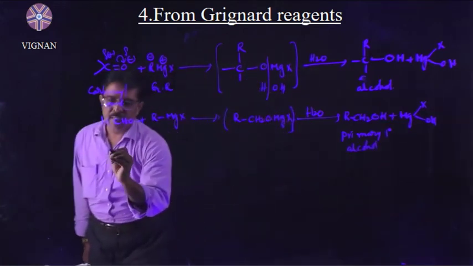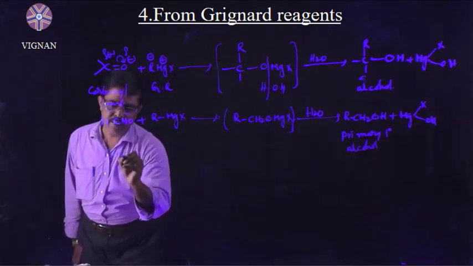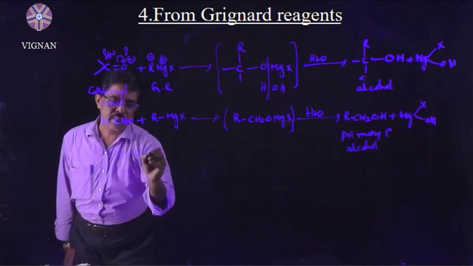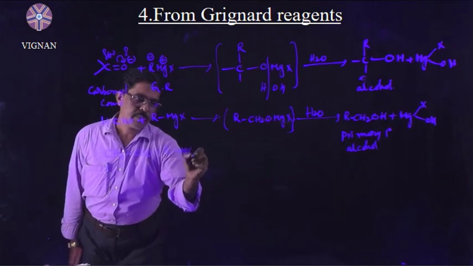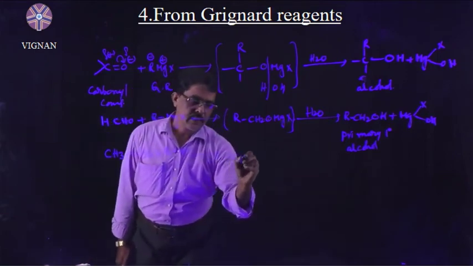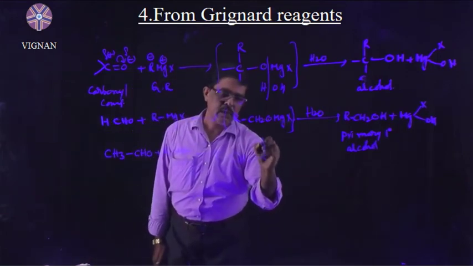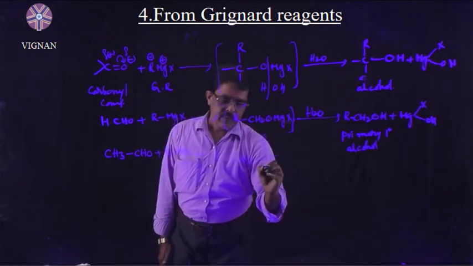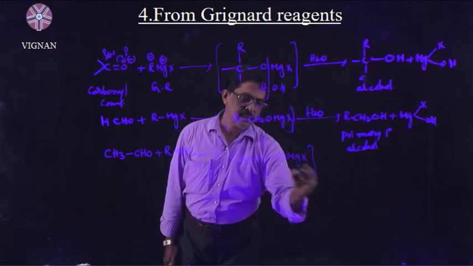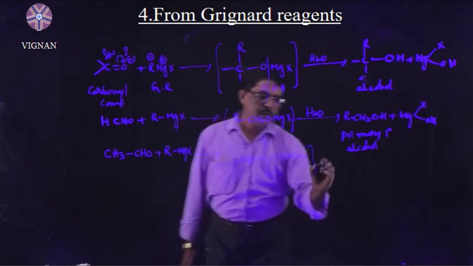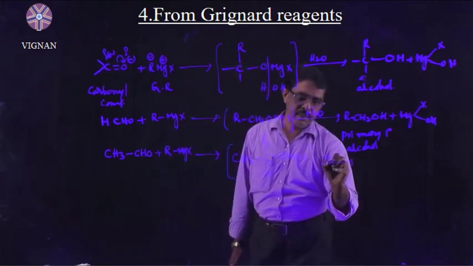Suppose you take an aldehyde, acetaldehyde, for the reaction with RMgX. Then you will get CH3CHROMgX as the addition product, followed by hydrolysis.